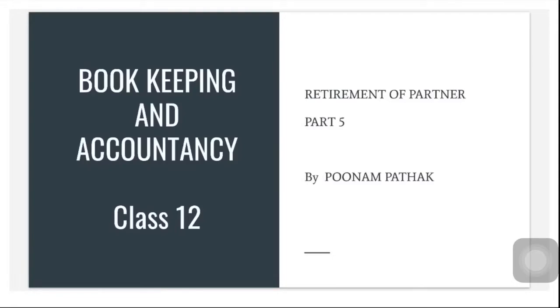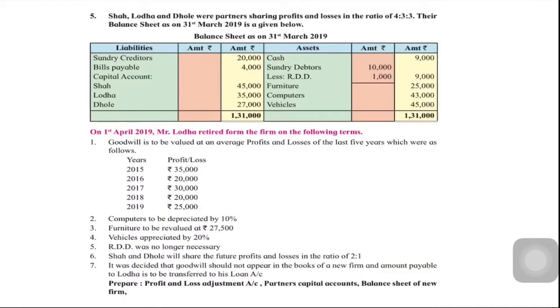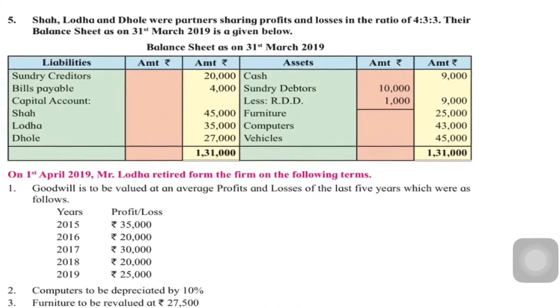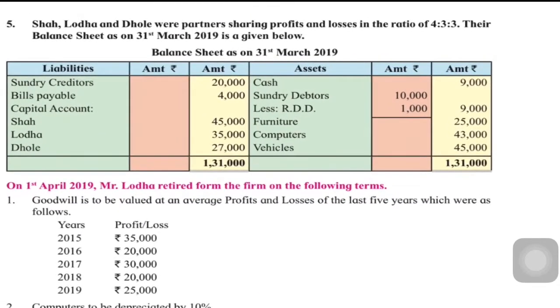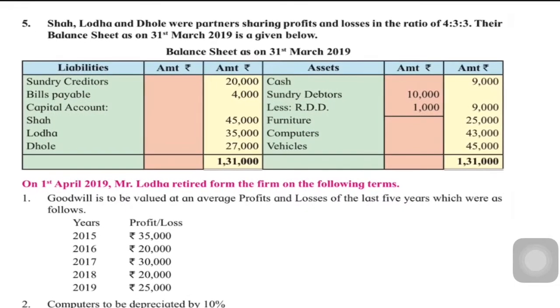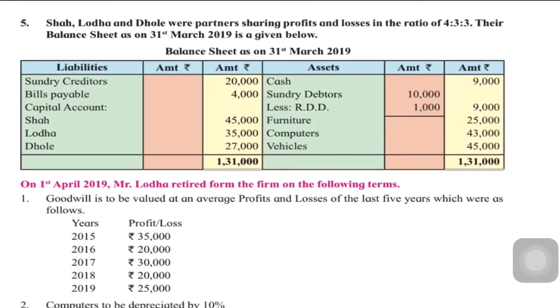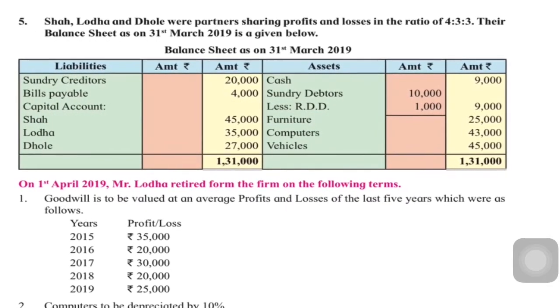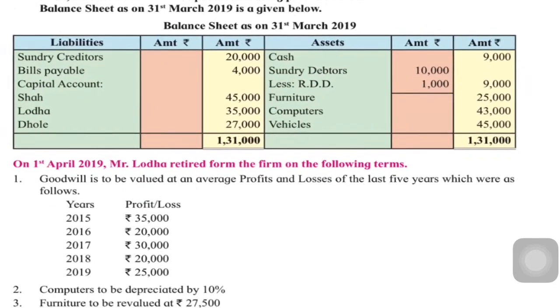We shall continue with our topic retirement of partner. This is a sum we are going to solve today. There are three partners, Shah, Lodha and Dhole. They are partners sharing profits and losses in the ratio of 4:3:3. The balance sheet is given to us. So balance sheet is normal, creditors, bills payable, capital account, nothing out of turn here.